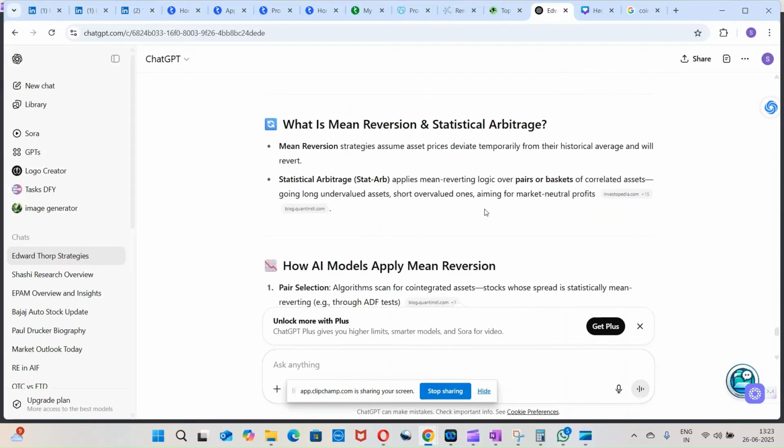So, what is mean reversion and statistical arbitrage? Mean reversion strategies assume asset prices deviate temporarily from the historical average, only to revert back to it. The historical average is the reference point, and asset prices will only temporarily deviate from it, and eventually they will revert. That is mean reversion.